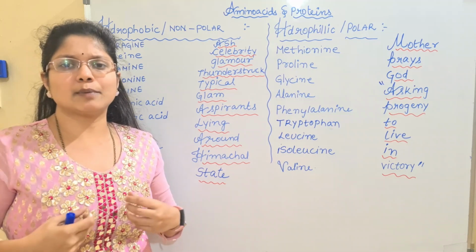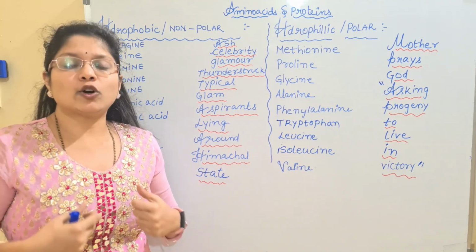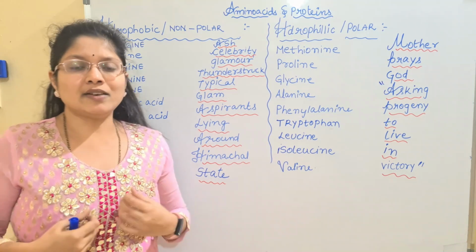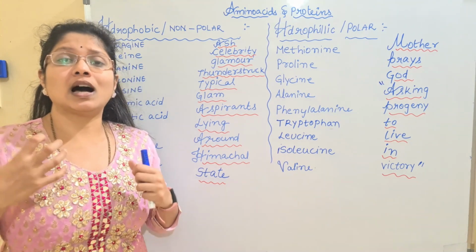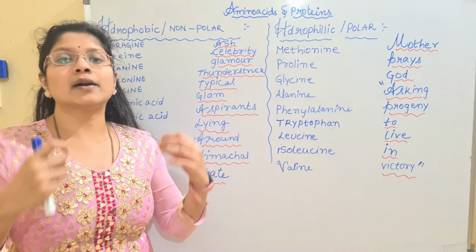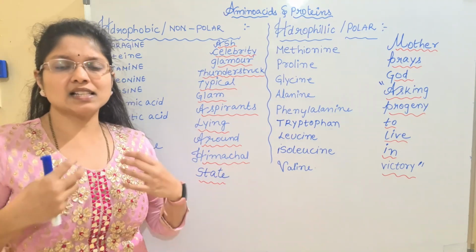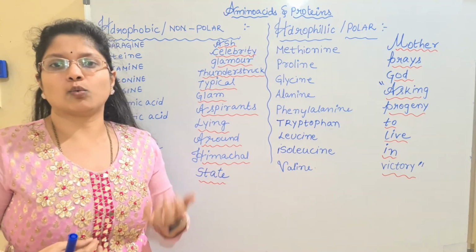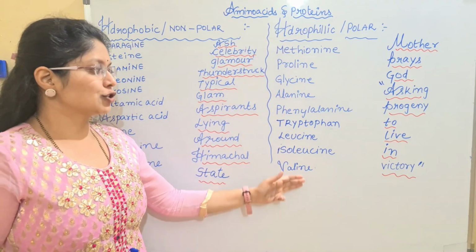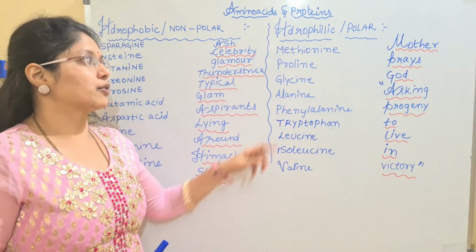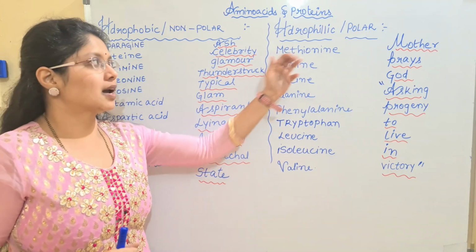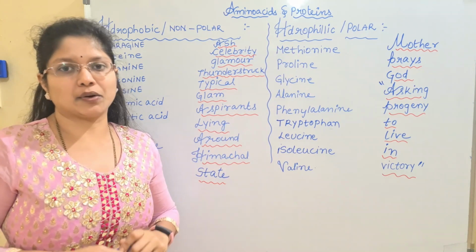They have different types of groups which have the ability or tendency to bond with water through hydrogen bonding. In the same way, there are certain amino acids which are highly reactive with water, and they are said to be the polar amino acids. As they easily dissolve in water, they are said to be hydrophilic. Here I have given the list of amino acids. We have 9 amino acids in this group. All these 9 amino acids come under the polar amino acid group or hydrophilic amino acids.